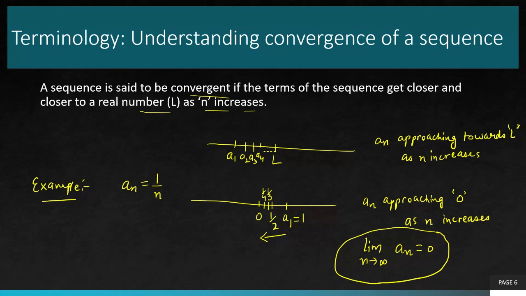So that's the good thing about sequences. There's only one test. There is only one way of determining whether a sequence is convergent or not. Just compute the limit as n goes to infinity of an. If it exists, if it goes to a finite number, the sequence is convergent, otherwise no. Because we are talking about this real number L, but it does not always exist. For example, there might be sequences for which there is no real number like that. That means those sequences are not convergent. So it's a conditional existence, right?